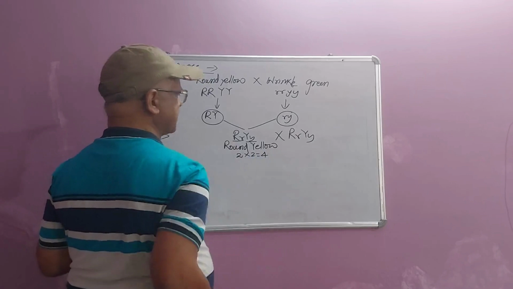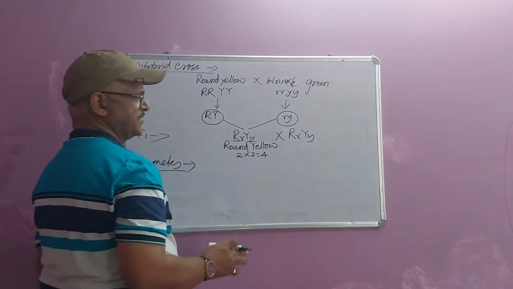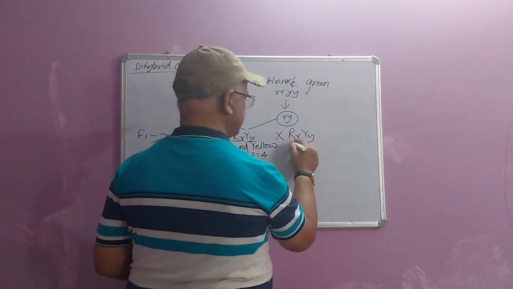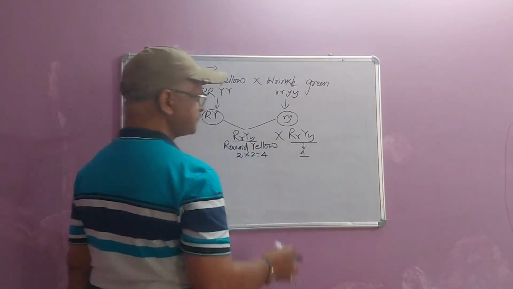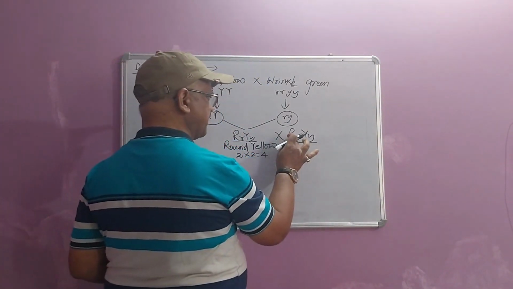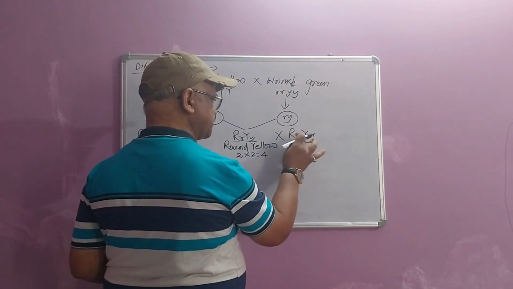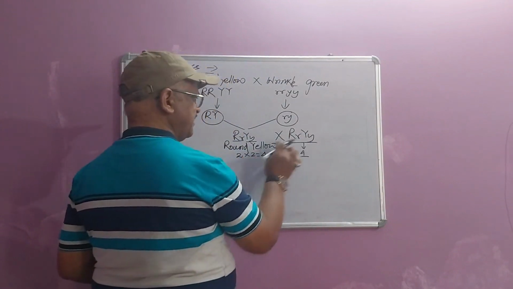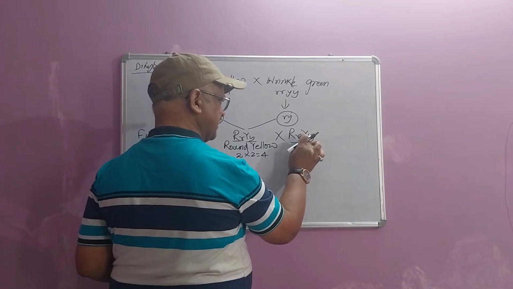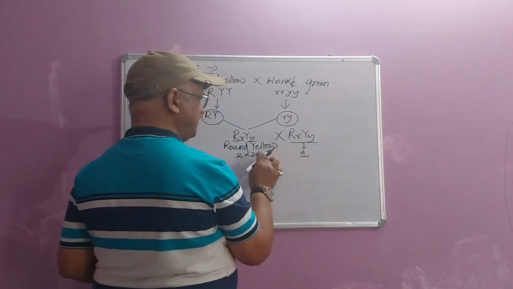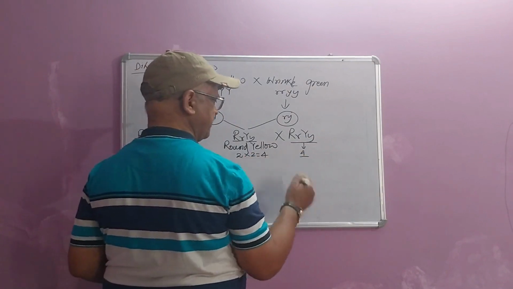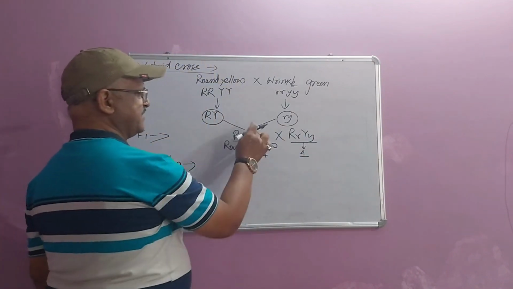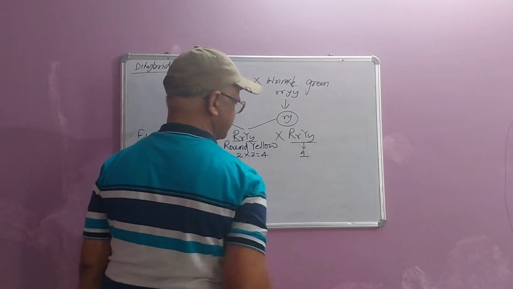There will be four types of gametes produced by these plants. Similarly, this will also produce four types of gametes. Capital R for round, small r for wrinkle, these are two different units, take two. Capital Y for yellow, small y for green, they are also different, take two and multiply. 2 into 2, 4. Four types of gametes will be produced by these organisms.